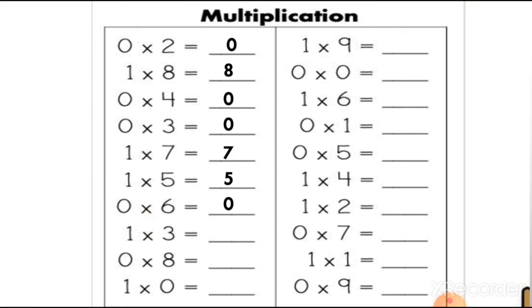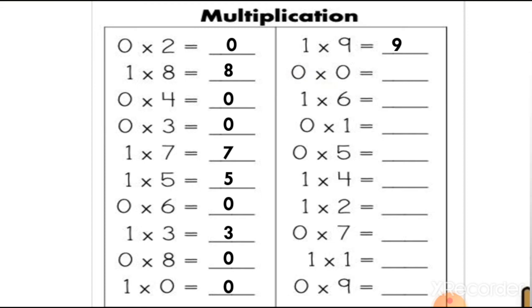You have to understand this, you have to learn this, you have to write this down. Then and only then can you understand this. Now here we are multiplying 1 with 3. So 1 times 3 is 3. Then the next, 0 multiplied by 8. It means we get the answer 0. Now the next one, 1 multiplied by 0. It means 0. Whenever you multiply any number by 0, you will get the answer 0. Now the next one, 1 times 9 is 9, the number itself.